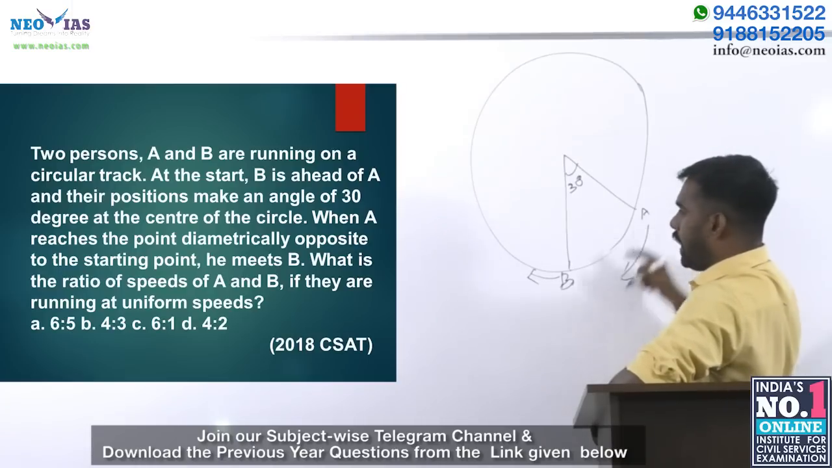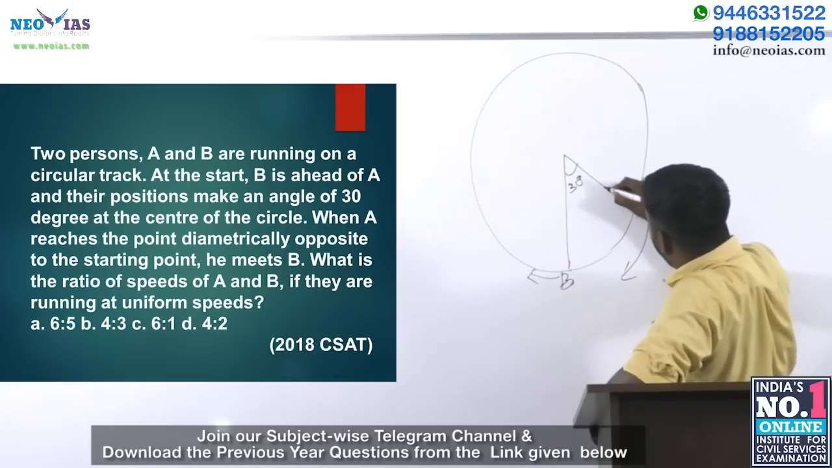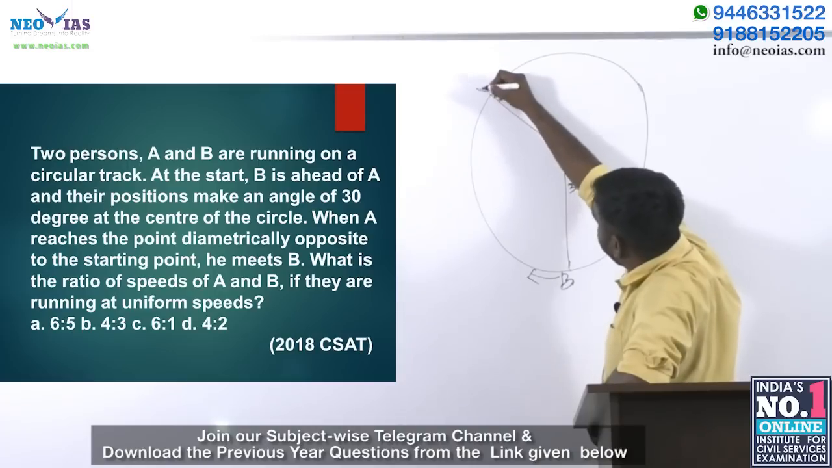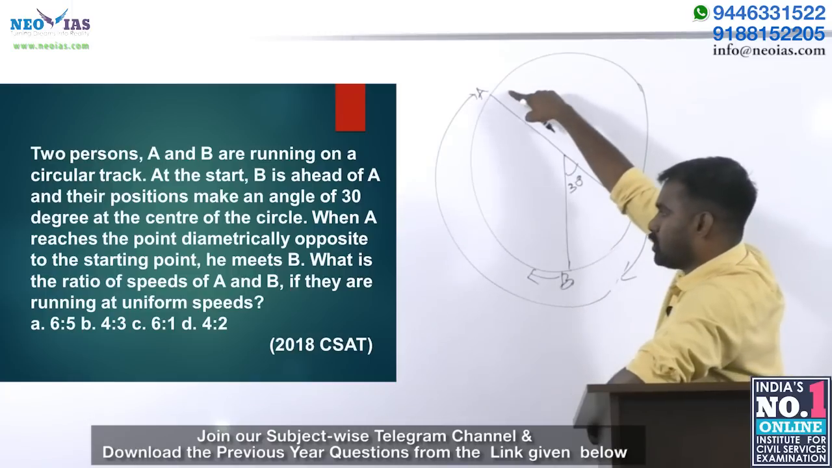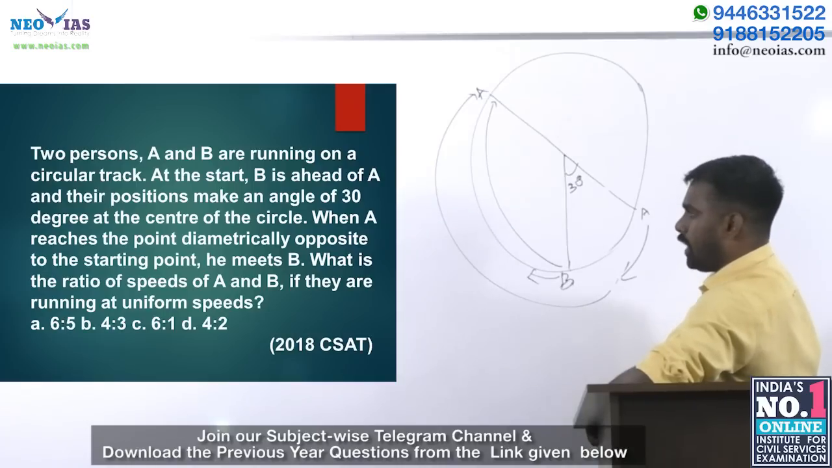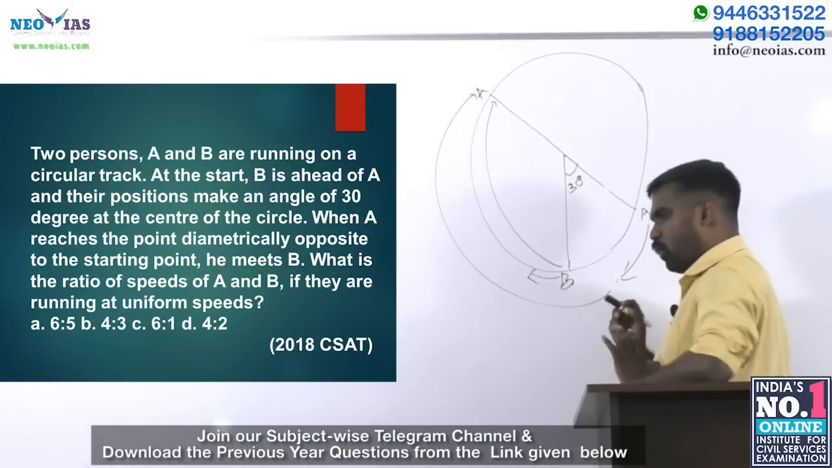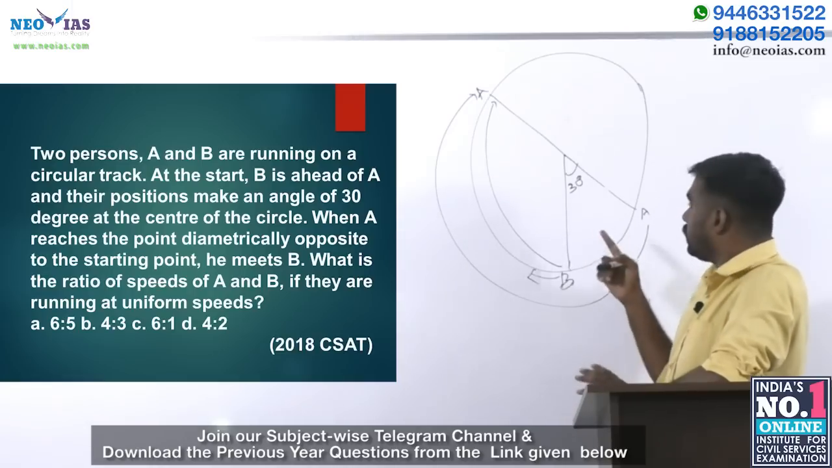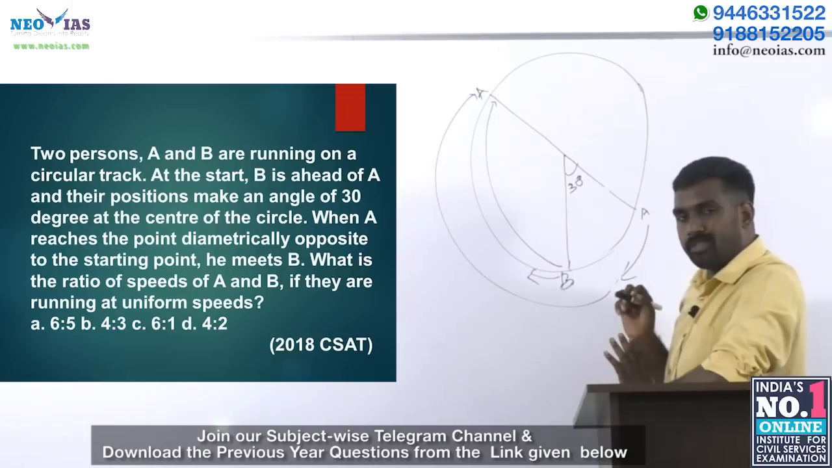When A reaches a point diametrically opposite to the starting point, which is here, A reached here. Right. So when A reaches a point diametrically opposite to the starting point, he meets B. B also reached there. What is the ratio of speeds of A and B if they are running at uniform speeds? At first look you may be perplexed by the degrees and circular track, but this is a very simple question.